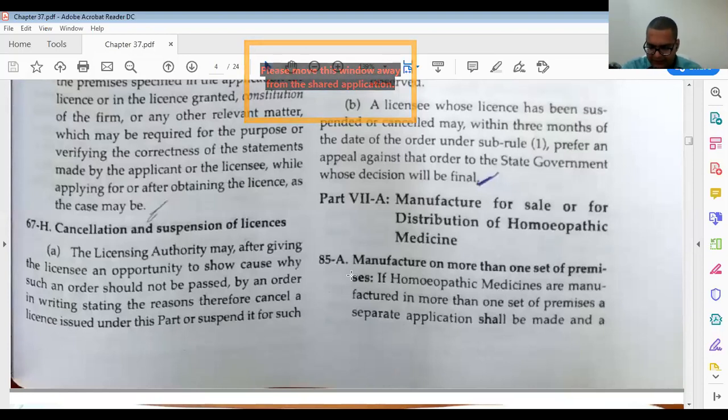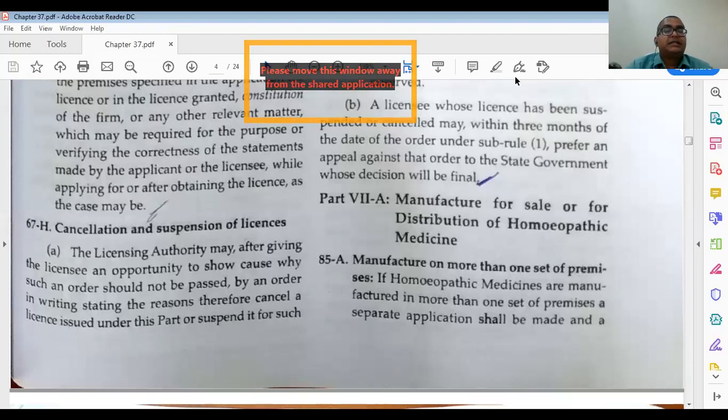Then manufacturing at more than one set of premises. If homeopathic medicines are manufactured in more than one set of premises, separate applications shall be made and separate licenses shall be obtained in respect of each such set of premises. There should be a separate license. Then 85B, application for the license for manufacturing homeopathic medicines. Then after that we can go to 85C.